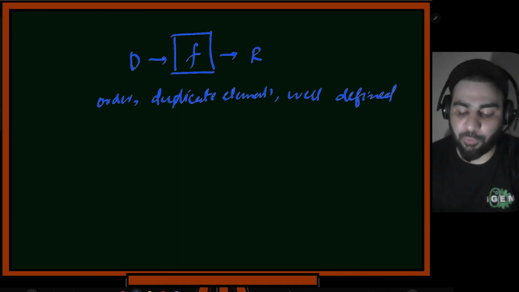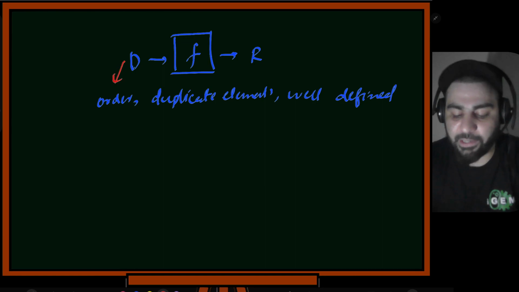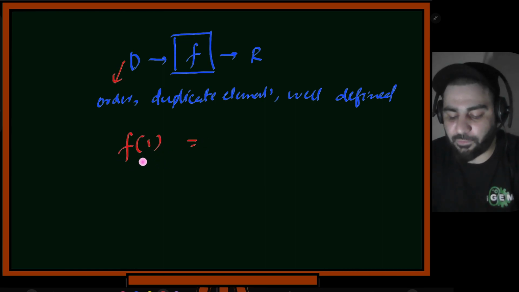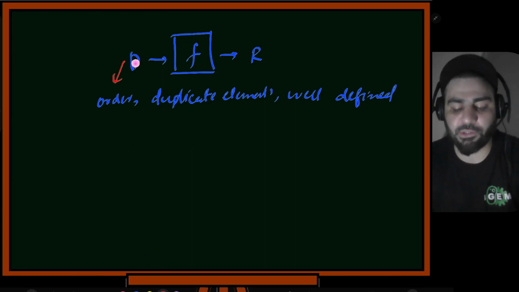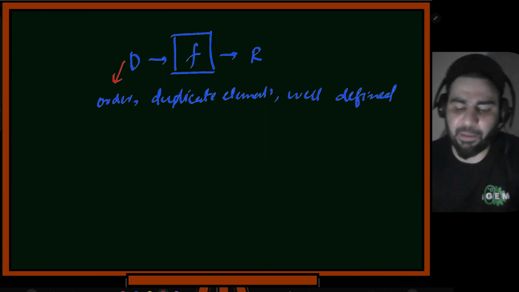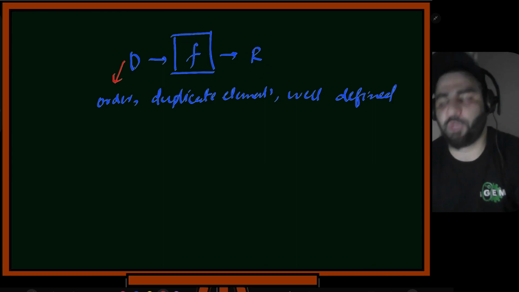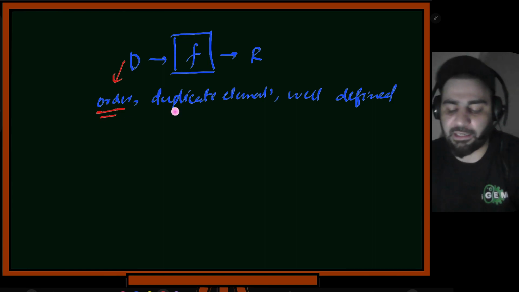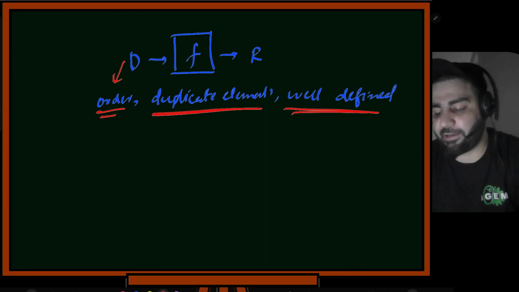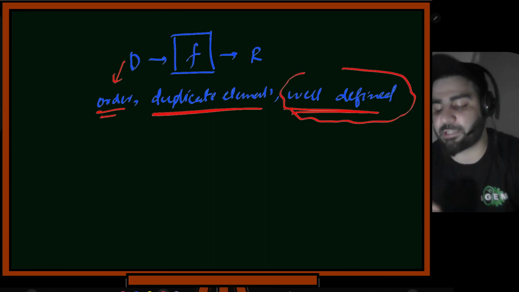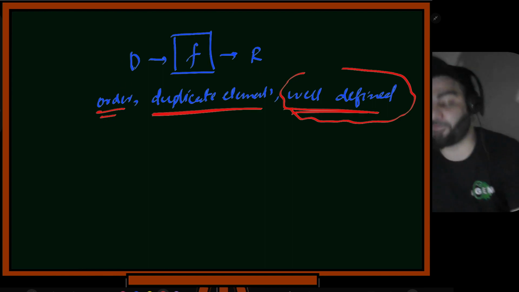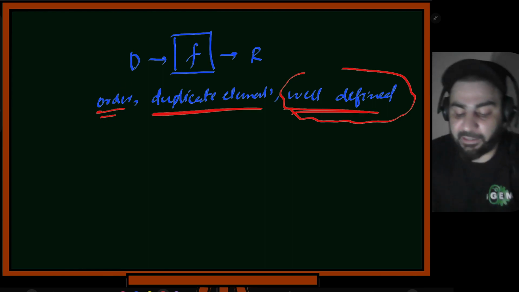This applies to both of these things. Whatever the domain is, I don't care about the order. I can say f of 1 gives me something or f of 2 gives me something. There is no ordering in this. This is basically some bunch of numbers, or maybe a pool of numbers. Similarly for this, it will be a huge pool of numbers. So I won't care about the order. I won't care about the duplicate elements. If duplicate elements are there, I remove them, and it should be well defined. So we'll have a discussion over what is this well defined. Why do we introduce these terms, order, duplicate elements, well defined? Let's first have a discussion on this.